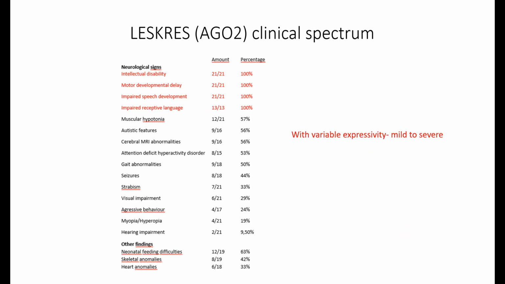Again, one of the problems that we are experiencing when we are trying to better understand this disease is that you observe a huge variable expressivity. It is from mild to moderate to severe. And even in children who have the identical mutation, we observe variability. This is something that bothers us very much, and we still cannot completely understand this.